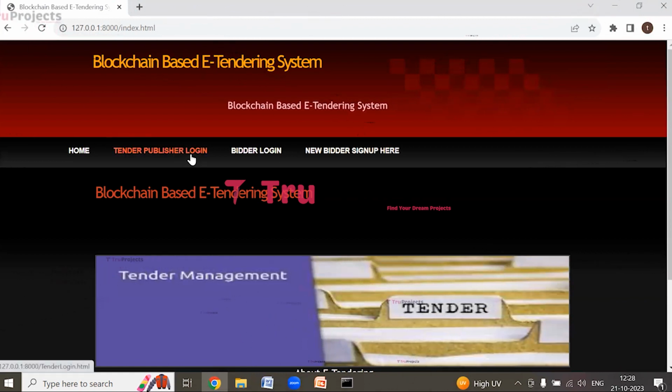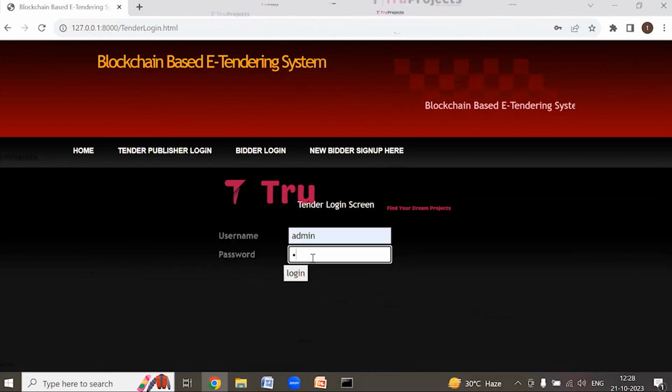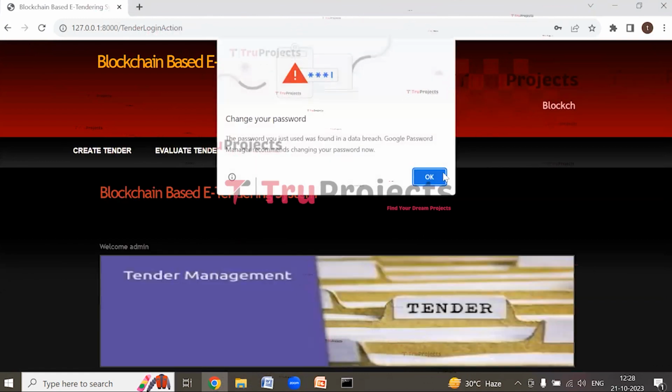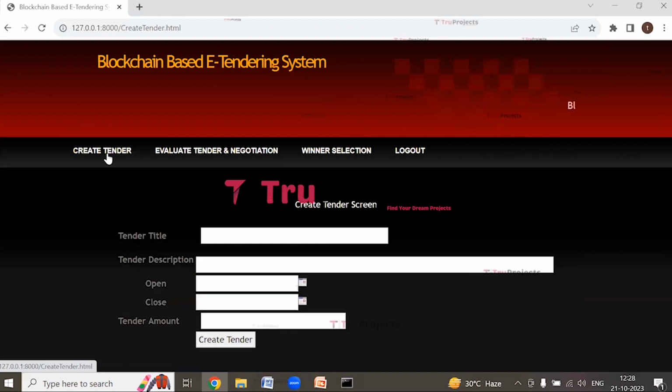Click on Tender Publisher Login to log in as the publisher. So here we need to enter the username and the password of the publisher and then click on Login. We have logged in successfully as the publisher. Now click on Create Tender button to create the tender.